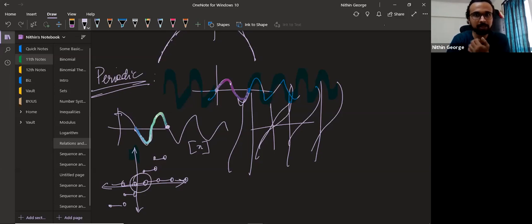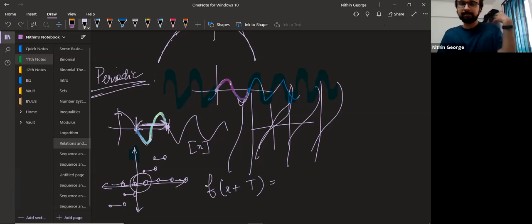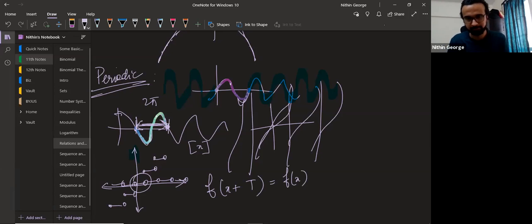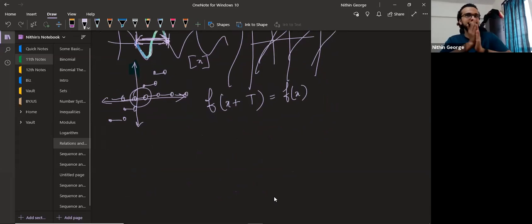Periodicity is defined this way, guys. f of x plus T equals f of x, where the period is T. Period in the sense of this length, this unit. When you find a basic unit, the length of the basic unit in sine, cos and all will be 2 pi. That is the basic repeating unit. So in g of x, can we do that? No, it doesn't repeat actually.